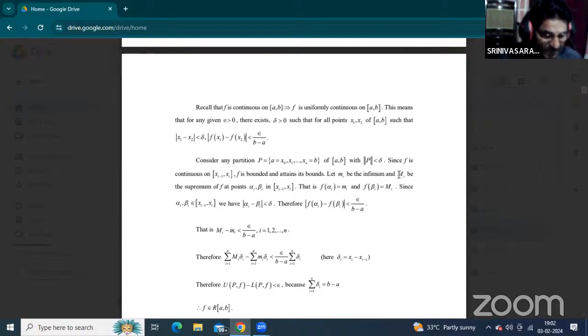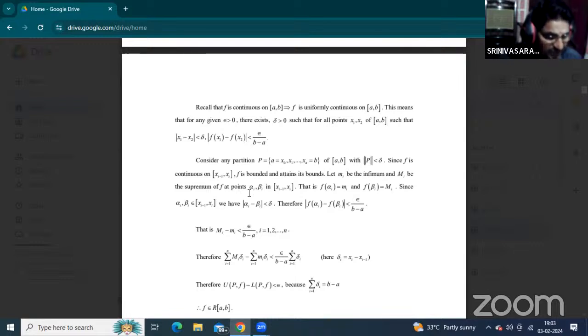That supremum value depends upon the function: f of xr equal to capital Mr and f of x(r-1) equal to small mr. The values x(r-1) and xr are represented in terms of alpha and beta values, that is alpha i and beta i in between x(i-1) and xi. This is the i-th subinterval.